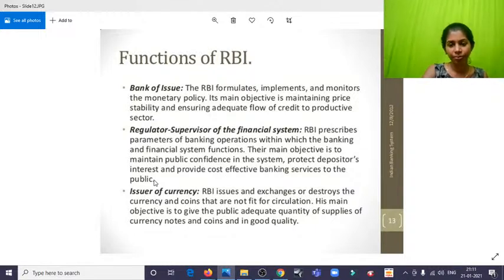That is, the RBI formulates, implements, and monitors the monetary policy of the whole nation. Who's formulating it? Just because I'm the prime minister doesn't mean I'll be doing that from now on. One single person cannot do it. He has to appoint certain committees, organizations, and institutions for that. And the RBI as a house was set up according to the Hilton Young Commission. The RBI was formulated so that it implements and monitors all the monetary policies of the whole of India. Its main objective is maintaining price stability and ensuring an adequate flow of credit to productive sectors.